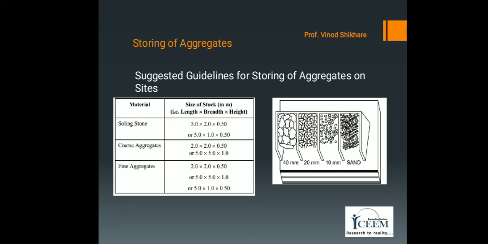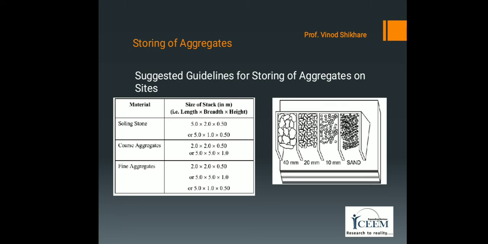Provide a platform of planks or of corrugated iron sheets. Prepare a floor of dry bricks or a thin layer of lean concrete. Then stacks of fine and coarse aggregate should be kept separate so as to avoid intermixing of fine and coarse aggregates, particularly at the edges.